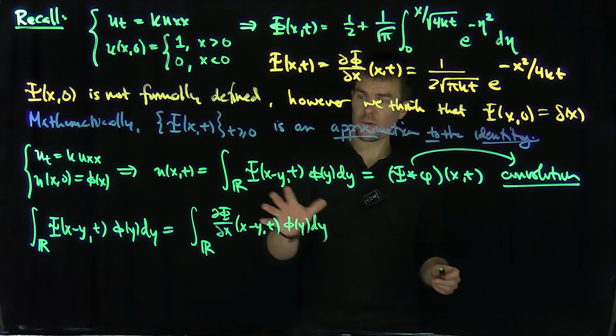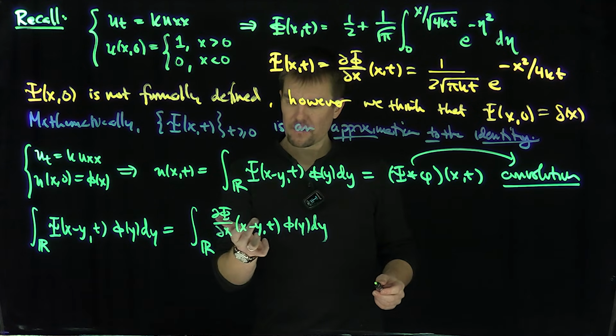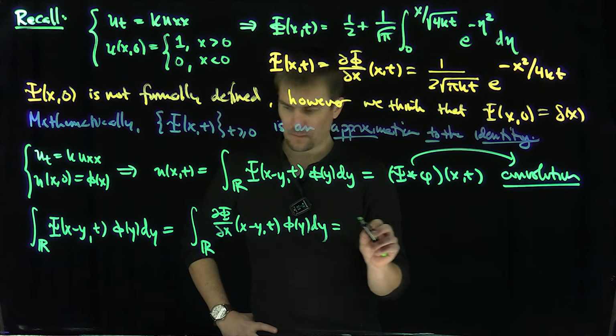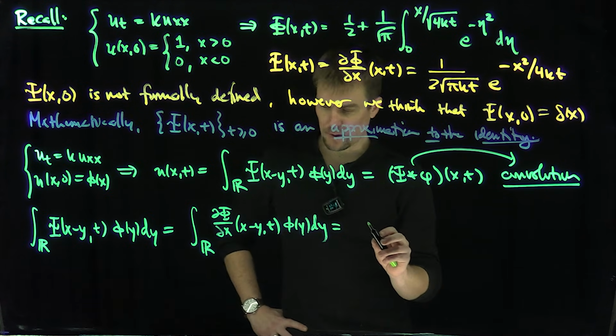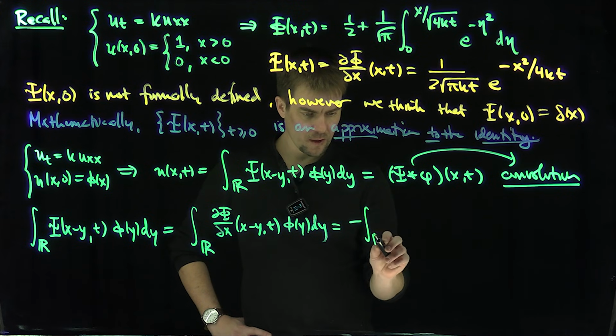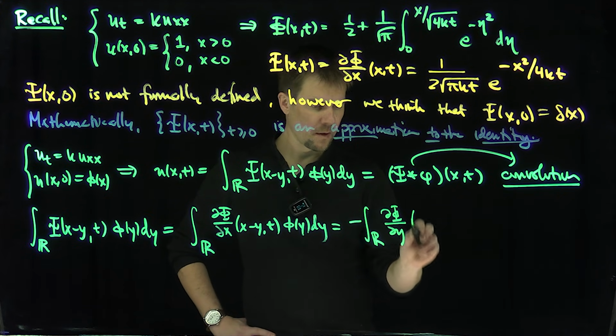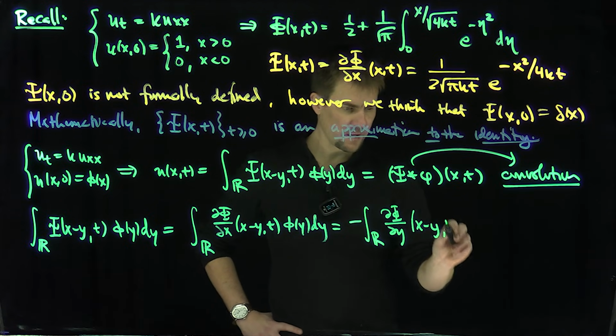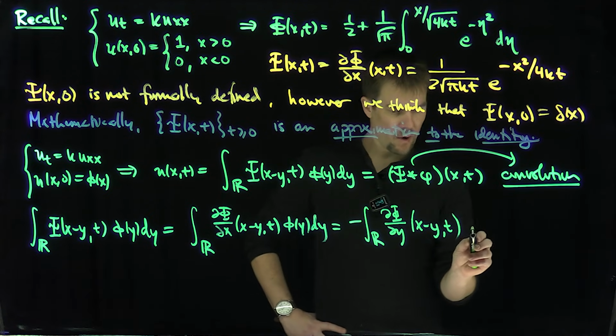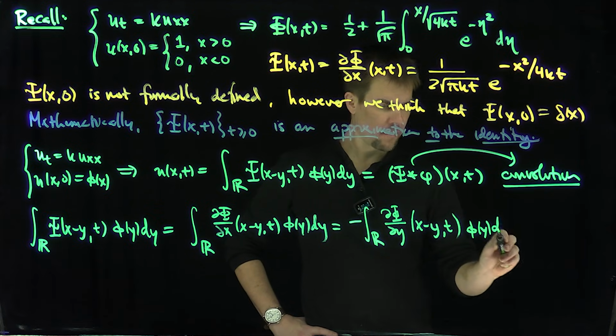Good. Now, of course, that's the same as the negative of the y derivative of this thing over here. So this is going to be negative the integral over R of dΦ/dy of (x−y, t) φ(y) dy.